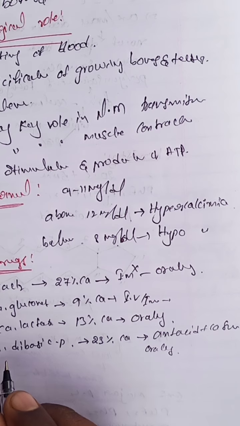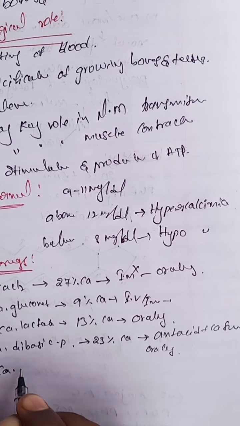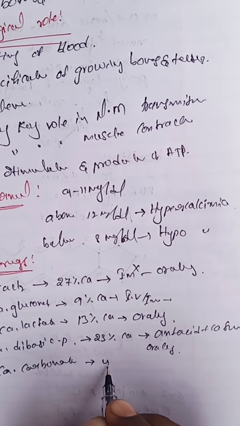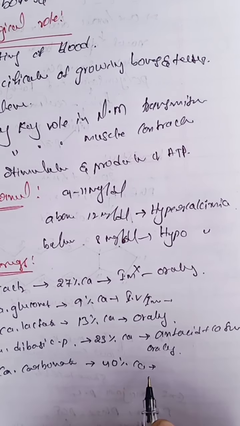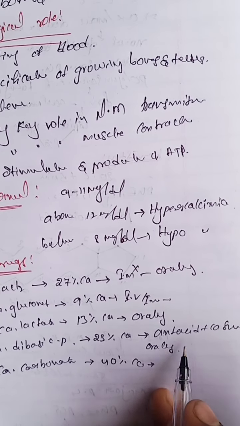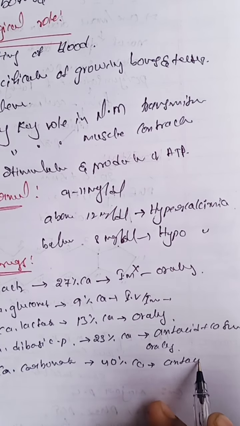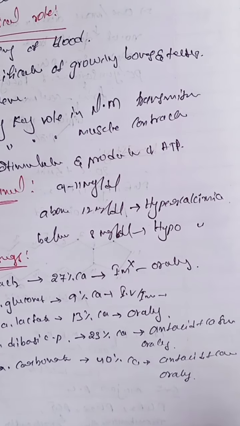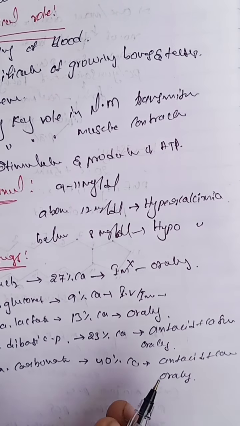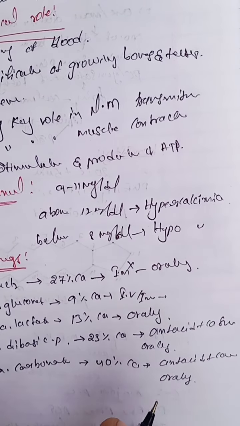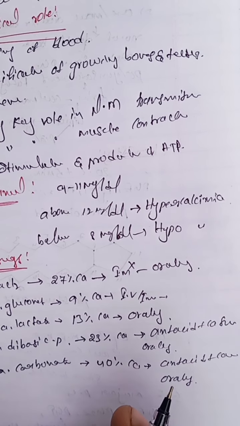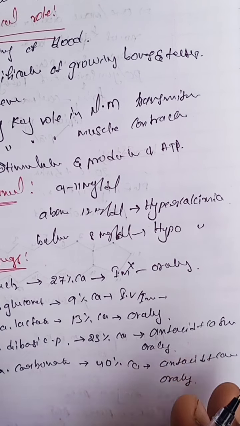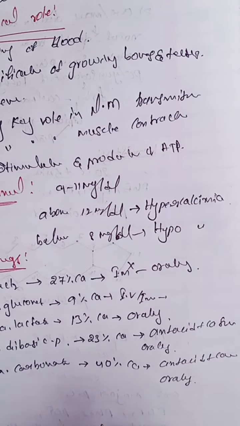And the next one, calcium carbonate. It contains 40% of calcium, and it is used as an antacid and as a calcium supplement. It is administered orally. These are the calcium drugs. These drugs maintain the calcium balance in our body, and different types of drugs are also used.